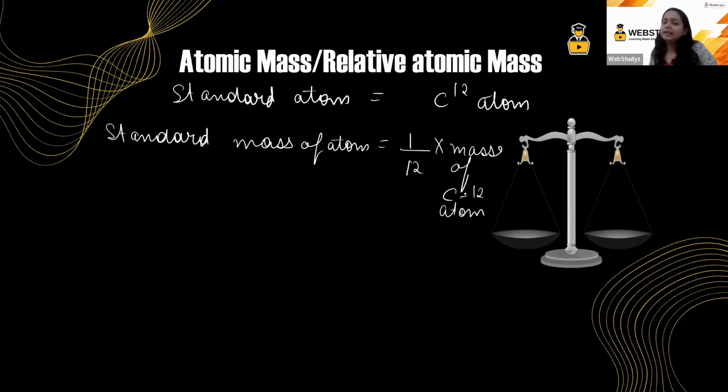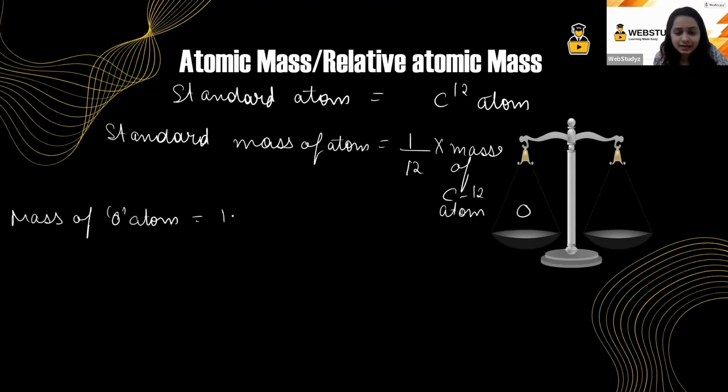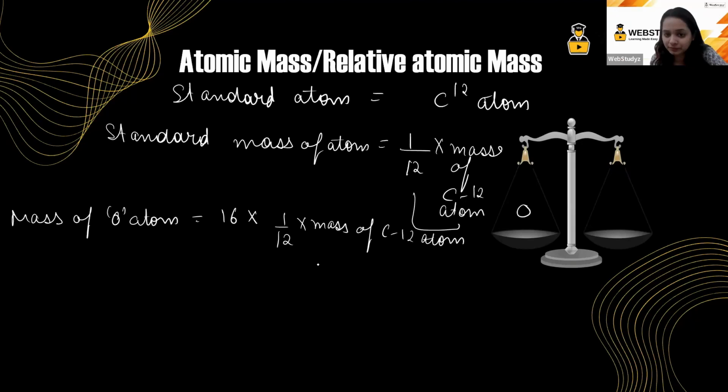Now, to measure any atom, let us suppose I have to measure the mass of an oxygen atom. So what was the mass of the oxygen atom? The mass of the oxygen atom came out to be 16 times the standard mass. That is 16 times 1 by 12 into the mass of a carbon 12 atom. Okay.